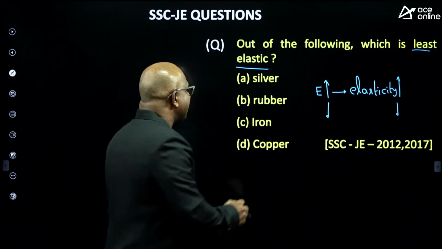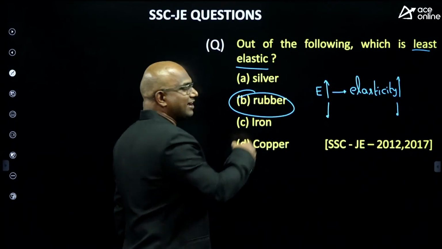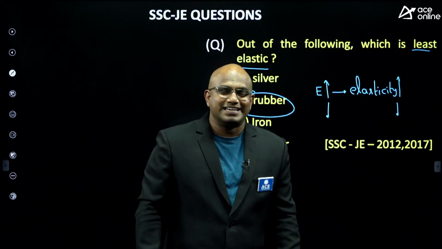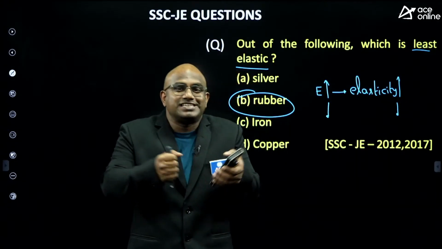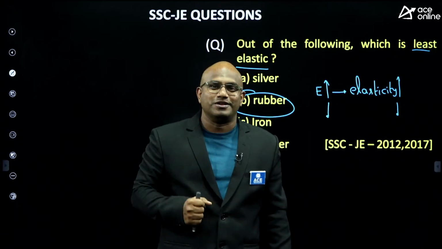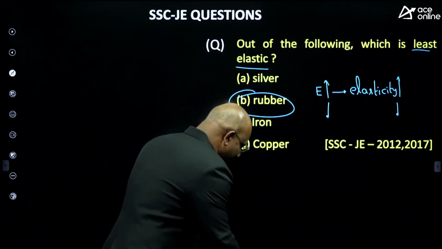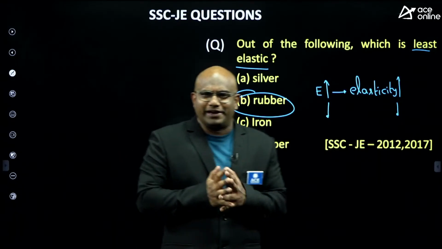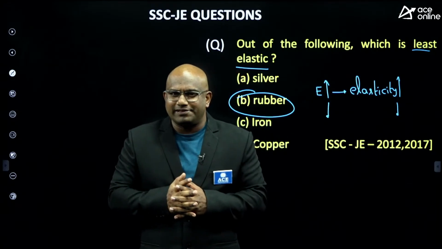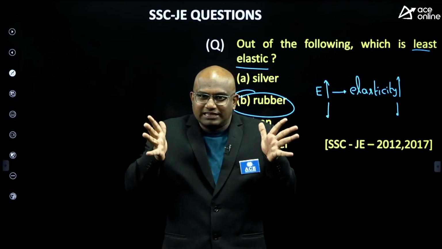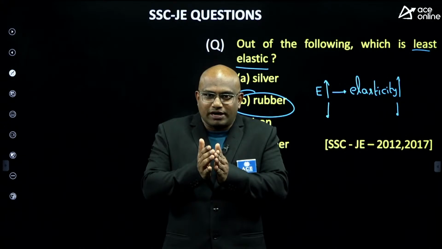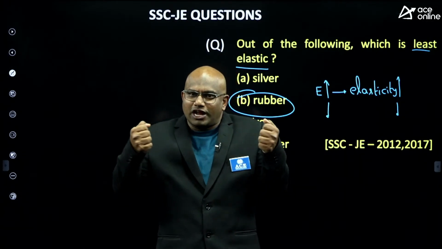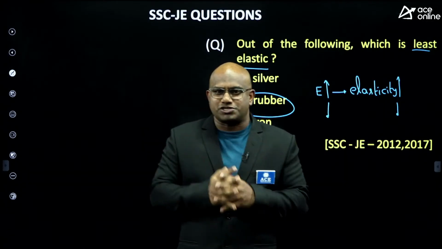Yes, it's the rubber, not the remaining metals. You think that rubber, I can stretch it more, so that is more elastic. No. See guys, I will give a small example here. What does the elastic property mean, guys? I stretch it and then release, it goes back to the original position. This is the elastic property. After unloading, it should go back to the original position.